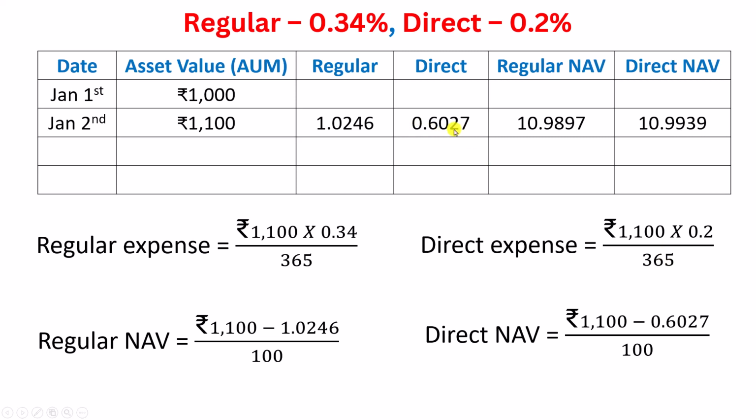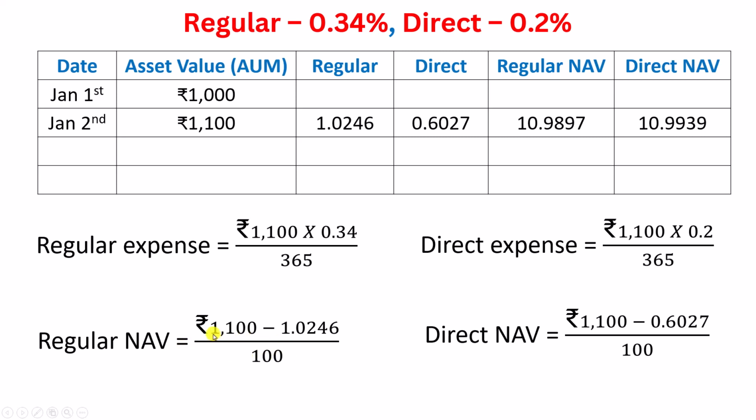Okay, meaning if you have gone for a direct plan, then this much rupees is taken away from AUM to take care of expenses. All right. Now we need to calculate NAV. In the previous video, once again, I did not tell you this because I did not want it to confuse you. The actual formula to calculate NAV is this.